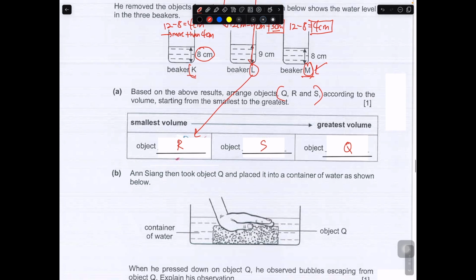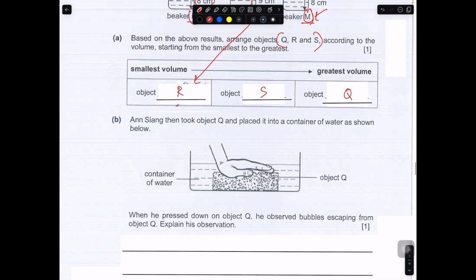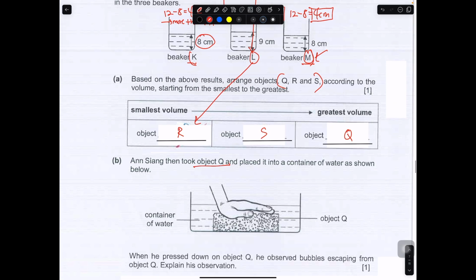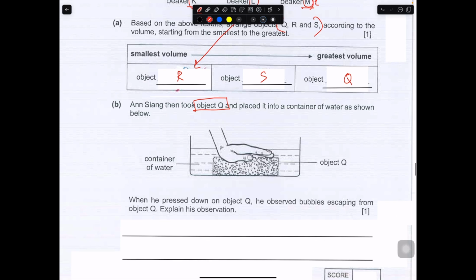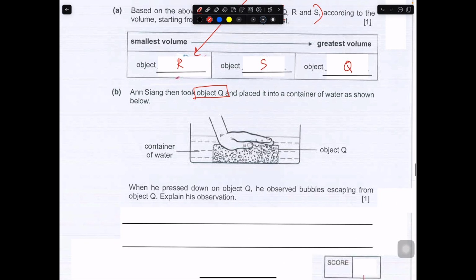Okay, so Ang Xiang took object Q. Remember that object Q is a floating object, and placed in a container as shown below. He tried to press down the object. He observed bubbles escaping out of the object. So what are these bubbles? This bubble is actually your air. The air is actually inside the object Q.